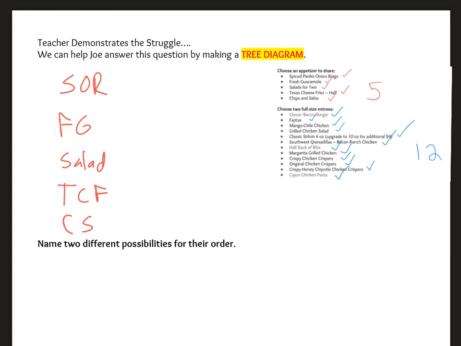And then if I look at just one of those and say that's our first choice, and the next choice is what do I get? And I could get a classic bacon burger. I could get fajitas. I could get the mango chili chicken.